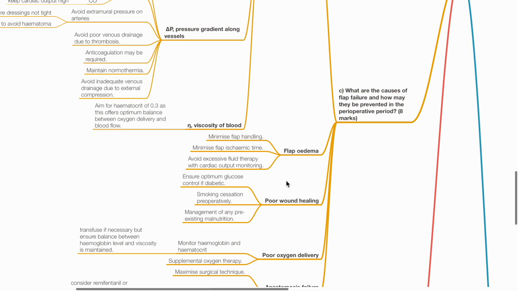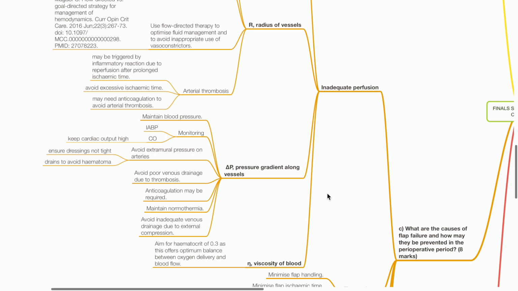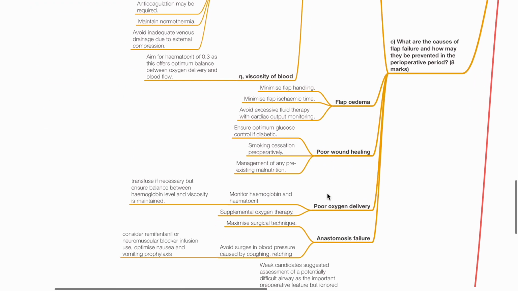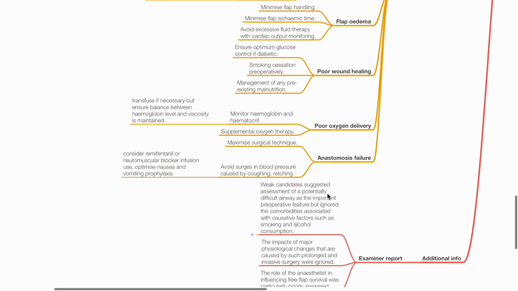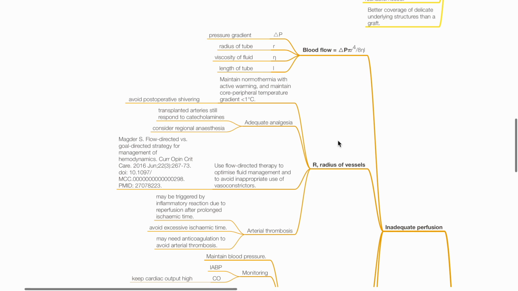C. What are the causes of flap failure and how may they be prevented in the perioperative period? Causes of flap failure include inadequate perfusion, flap edema, poor wound healing, poor oxygen delivery, and anastomosis failure. Inadequate perfusion. Factors affecting blood flow may be described by the Hagen-Poiseuille equation, where pressure gradient times pi times radius to the power of 4 divided by 8 times viscosity of fluid times length of tube equals blood flow. Radius of vessels must be maintained to ensure adequate perfusion.